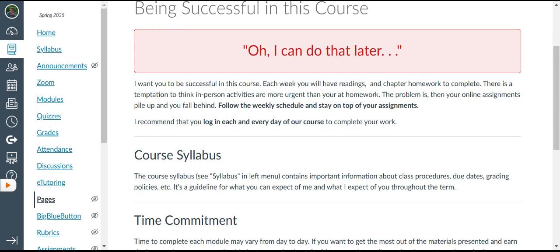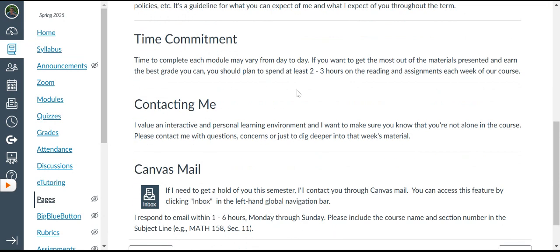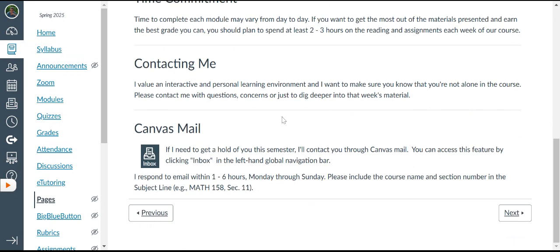So you'll see each individual section, first section, first module, includes chapters 1, 2, and 3. I'll post all of the assignments for those 3 chapters. And you may just want to get ahead a couple of days, and some days you may be, I don't know your work schedule and the like. So I do that to accommodate you. Course syllabus I talked about, time commitment. Spending at least 2 or 3 hours reading, contacting me. You've got my email.